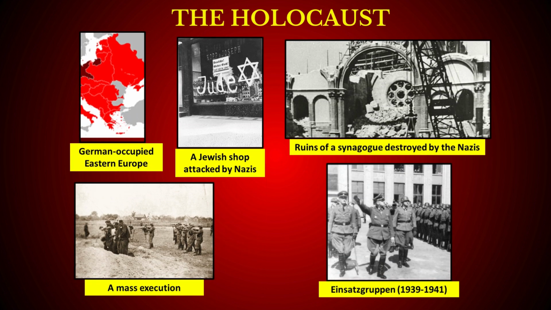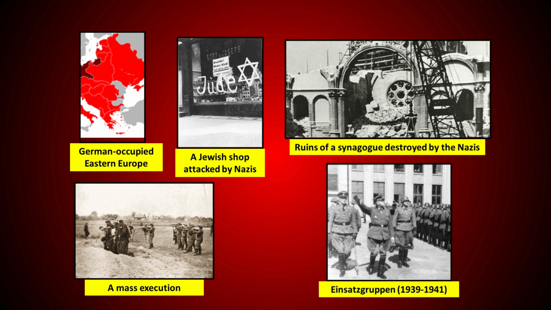Hitler then imposed his racial policies in his occupied territories, especially in Eastern Europe. The Nazis attacked Jewish shops, destroyed synagogues, and beat Jews up. Their properties were confiscated and they were forced to leave Germany. Mass executions were organized everywhere, for which they had Einsatzgruppen, which were special killing units to murder Jews. 1.5 million people were killed in this way. Hitler gave verbal orders rather than written so that it could not be documented.